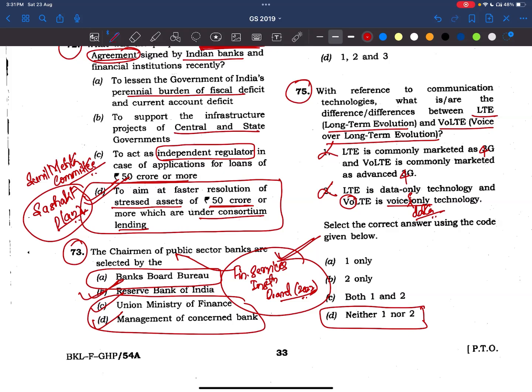Now friends, see here, 4G and 3G. Of course, 3G has now been replaced in most cases. 4G will now be phased out in a phased manner, and now 5G is there, and 6G is also coming. So we have to read about these things. They are in use, especially 5G. Communication technologies are very, very important. Let's revise the science and tech chapter related to communication technologies, information technologies, all these things.